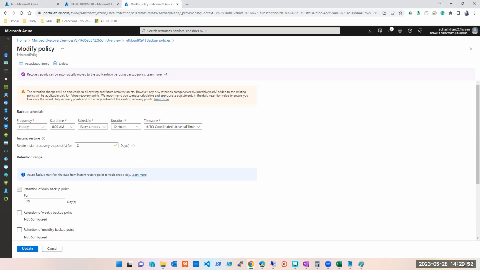But what if something happens in the evening? Backup मेरा morning में हो गया और evening में कुछ हो गया, तो 12-13 घंटे का data loss हो रहा है, which I do not want. So here you can change the frequency, that I want hourly frequency, starting 8 hours, and every 4 hours I should take a backup, or every 6 hours, or let's say at least every 12 hours. So if I take backup every 12 hours, how many backups will I have on daily basis?